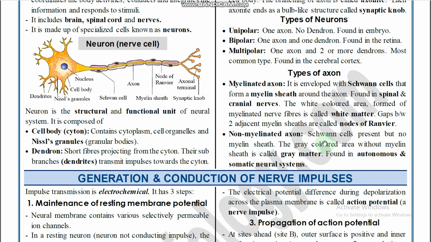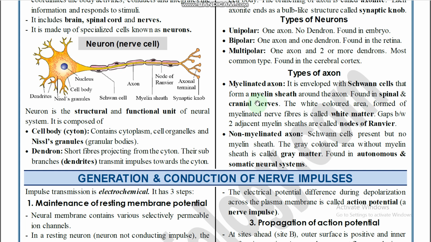Next, non-myelinated axons. Schwann cells are present but there is no myelin sheath. Such types of axons are called non-myelinated axons, right? And the gray colored area without myelin sheath is called gray matter. So whenever myelin sheath is not present in the brain or spinal cord region, that is called gray matter. It is found in the autonomic and somatic neural system, ANS and PNS. The autonomic and somatic neural systems consist of non-myelinated axons, and cranial and spinal nerves consist of myelinated axons.